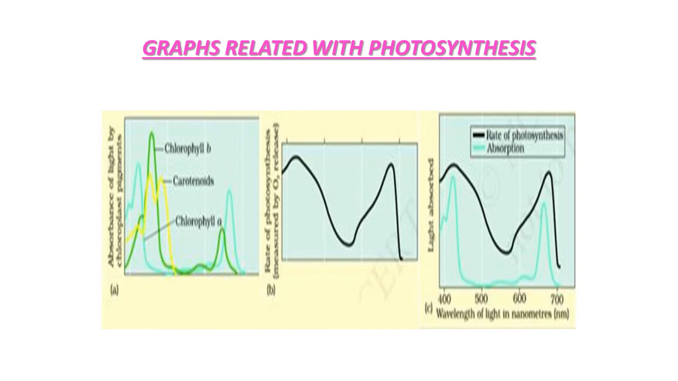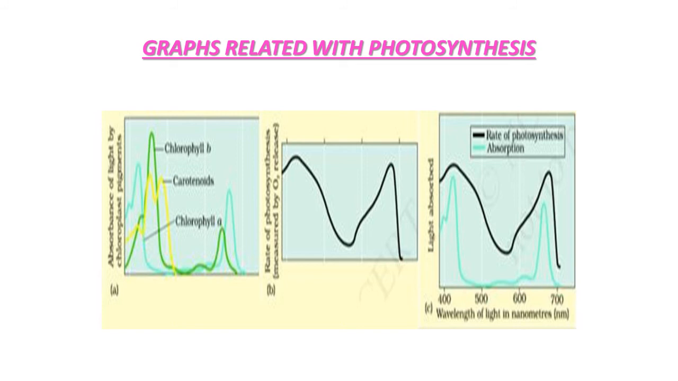Some graphs related with the photosynthesis process. Here in this figure you can see three types of graphs: A, B, C. Graph A shows the absorption spectrum of chlorophyll A, B and carotenoids. These pigments are present in green plants. Figure B is the graph showing the action spectrum of the photosynthesis process. And the third one is the graphic representation of the action spectrum of photosynthesis superimposed on the absorption spectrum of chlorophyll